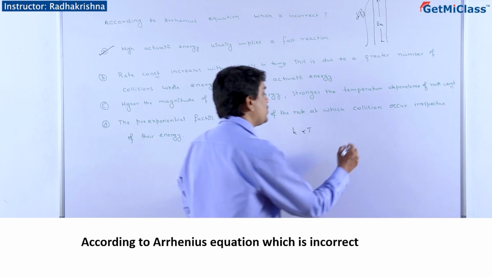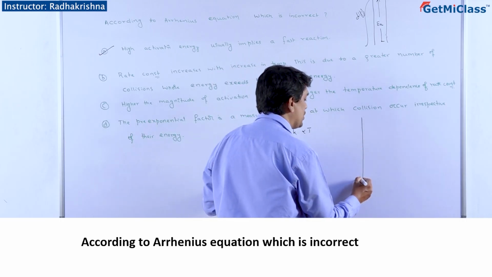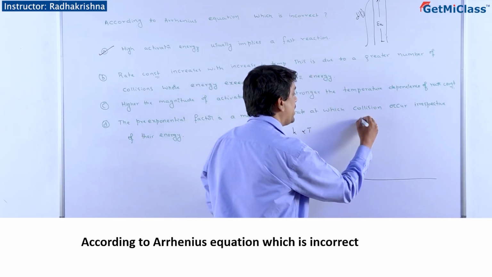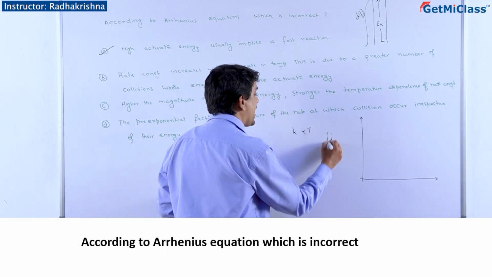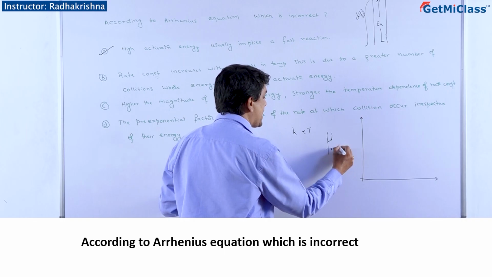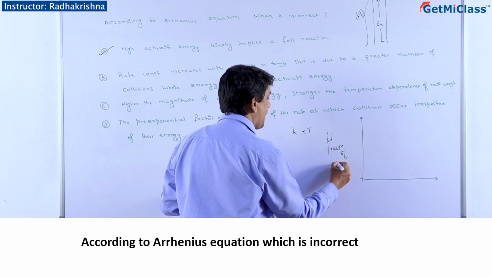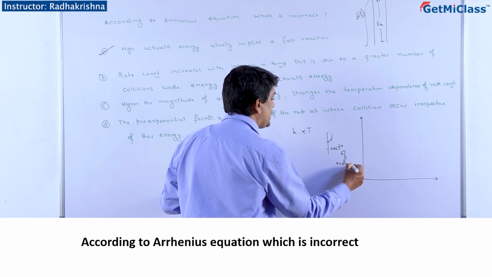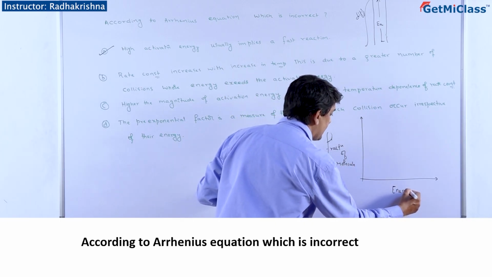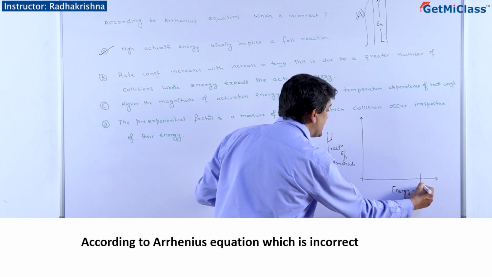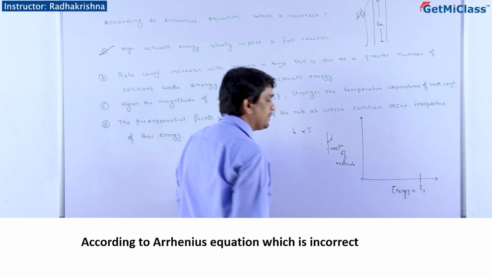Let me show you the Maxwell distribution curve. You might have seen this in the NCERT book. The fraction of molecules you take along the y-axis and the energy you take along the x-axis, and you consider that this is the threshold energy.